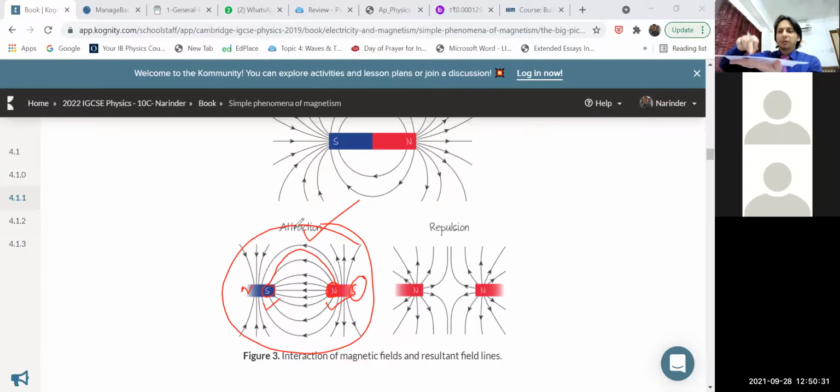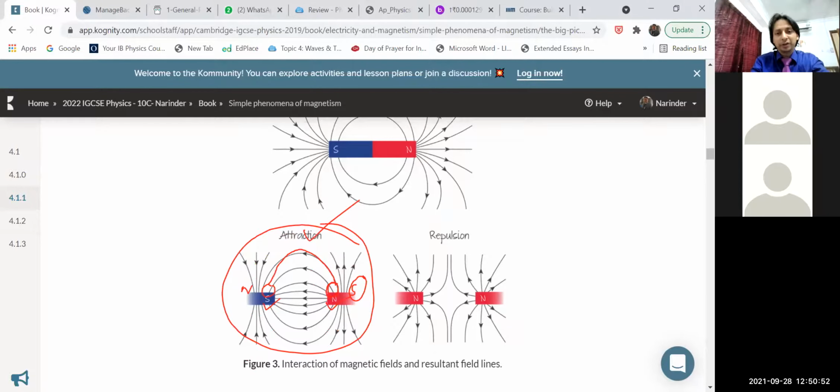If you tap, what happens? The iron filings, which were initially gathered at one point, will spread and form a pattern like this. You will find this exact pattern, children, if you do the same activity at your home.